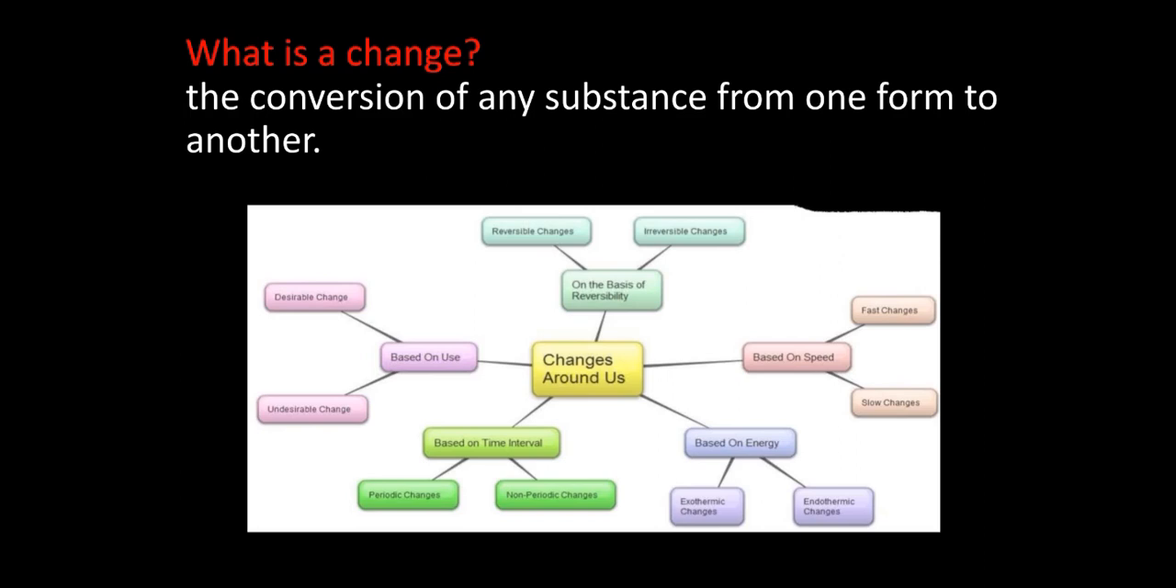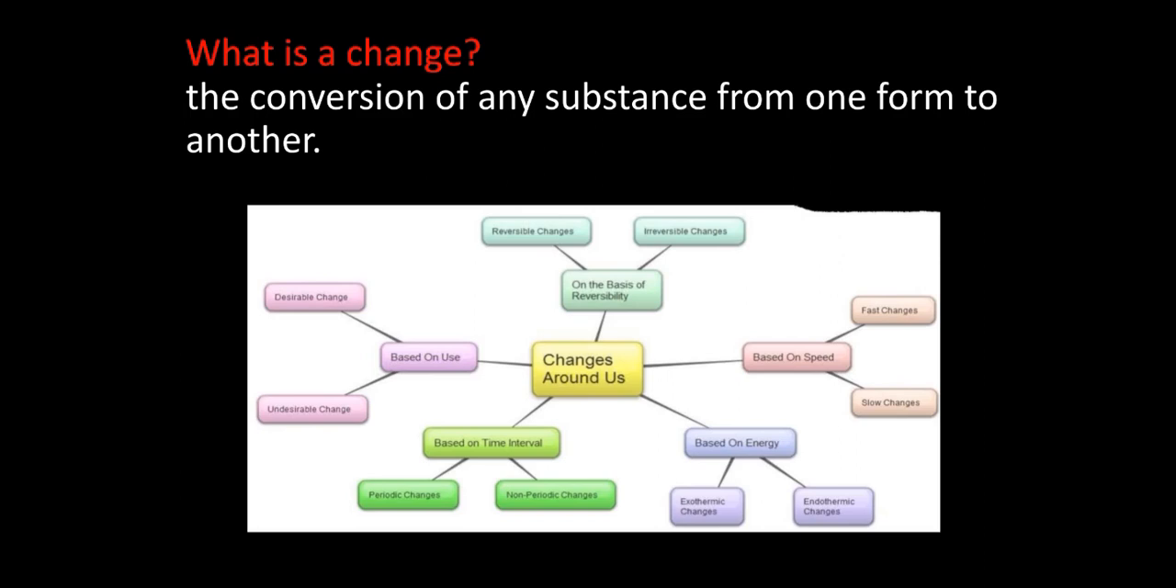In your class 7, you have already learned about different types of changes. So, in this chapter, we will only revise those changes. So, what types of changes are around us on the basis of their properties? Changes around us on the basis of use, on the basis of their reversibility, on the basis of speed, on the basis of energy, and on the basis of time interval.